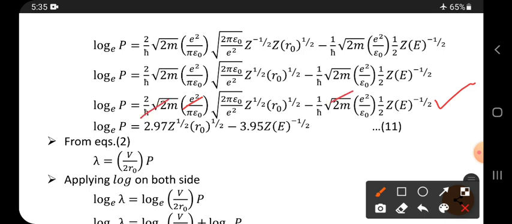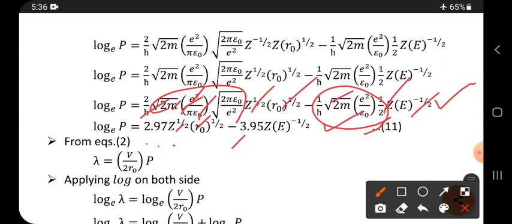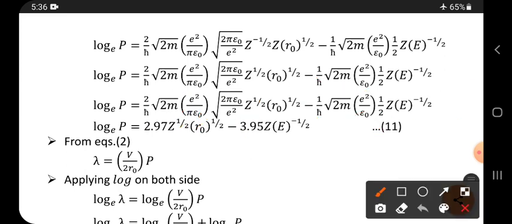And here substitute the h cut value, the m value, where m is the mass of the alpha particle, the e value we know is 1.6 into 10 to the power minus 19, the pi value and the epsilon naught value. If you substitute all these values, by doing simplification you get the 2.97 value, and it is Z r naught power as it is written. Next, same thing here also: write all the terms, substitute all the values and simplify, and you get this one, and Z e power minus 1 by 2. Like this you can get. This equation is called the probability of transmission equation.